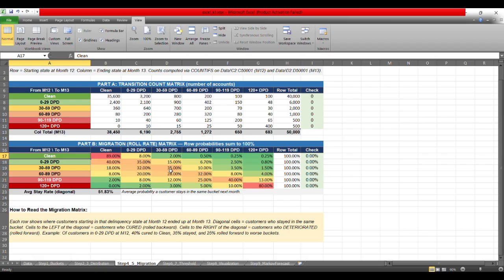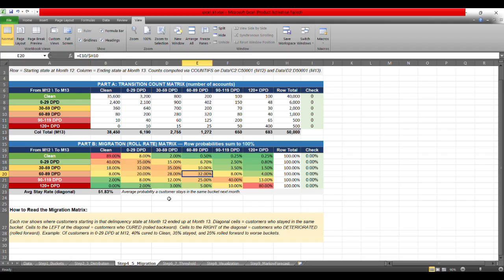If you see this diagonal, 89, 35, 35, 32, 40 and 80, this diagonal is telling us what exactly is the percentage of the accounts that remained in that particular bucket. Let's say if you see 32%, this means that in the month 12, the number of accounts that were in this bucket and that remained in the next month in this same 60 to 89 DPD bucket is 32%.